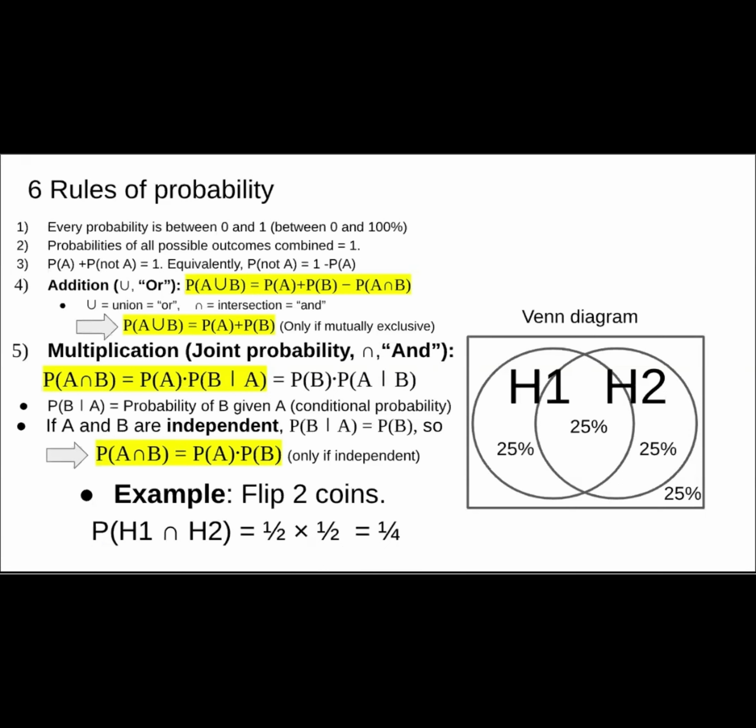In this case, you can arrive at this answer by realizing that there are a total of four mutually exclusive possibilities that are equally likely. Heads, heads, heads, tails, tails, heads, and tails, tails. So any one of these four is going to be 1 out of 4.